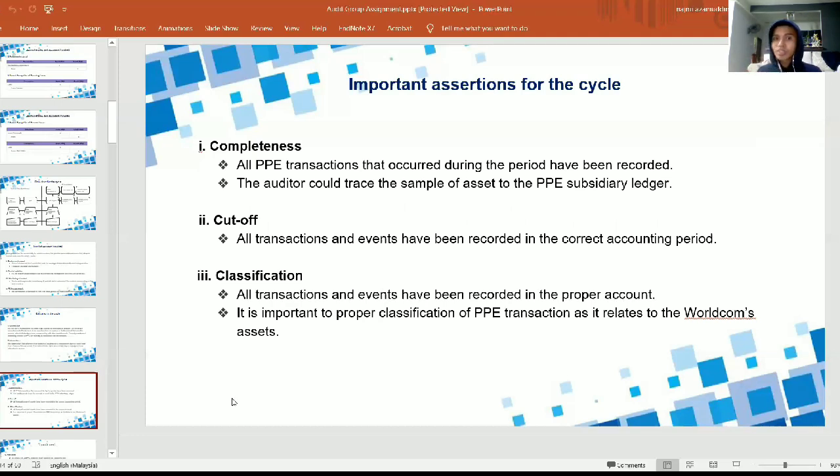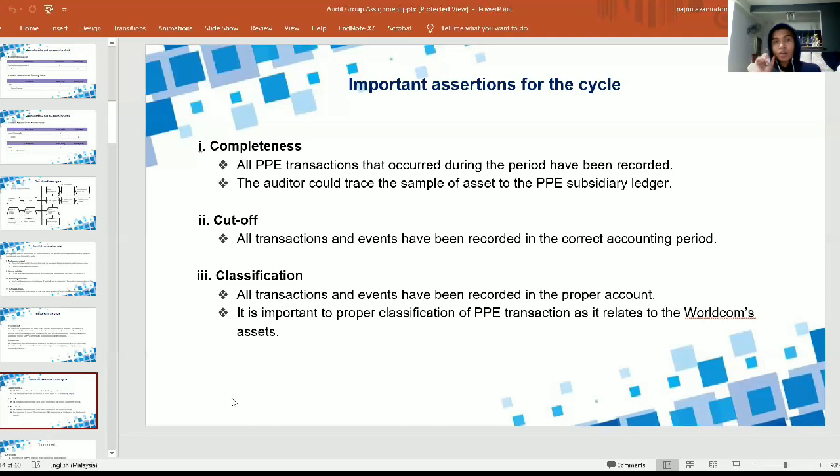So the auditor could trace the sample of assets to the PPE subsidiary ledger to ensure there is no transaction left out. So to be tallied for both accounts, to ensure that no error or misstatement could occur in the future.